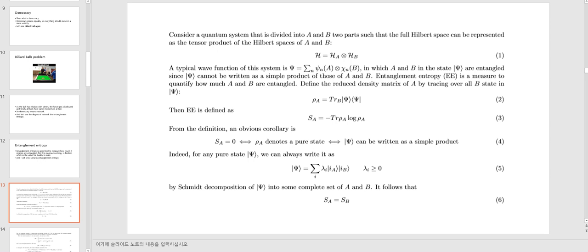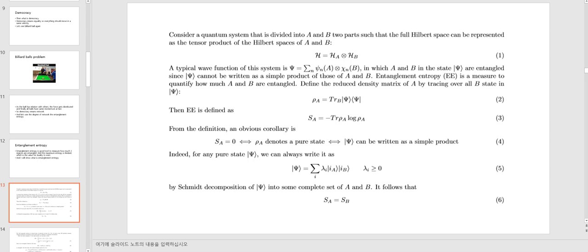Entanglement entropy is a measure to quantify how much A and B are entangled. Define a reduced density matrix of A by tracing over the B states in psi. Then entanglement entropy is defined as this. From the definition, an obvious corollary is that S_A is 0 for a pure state.